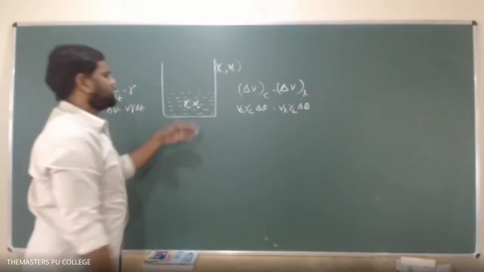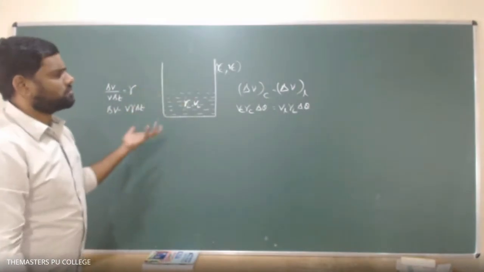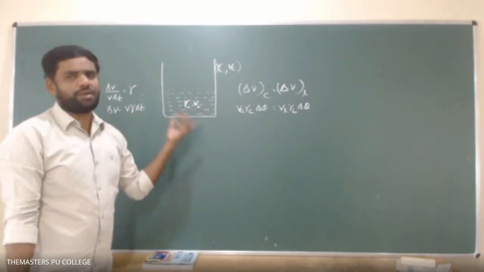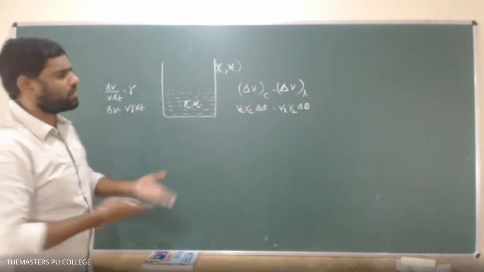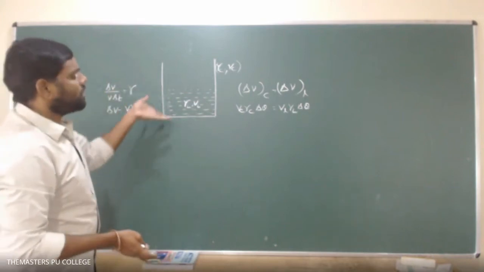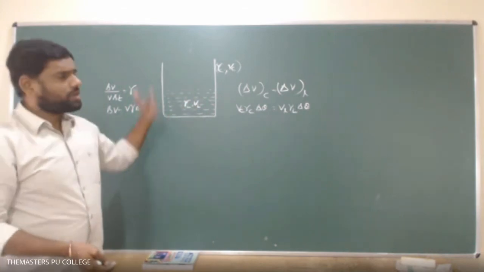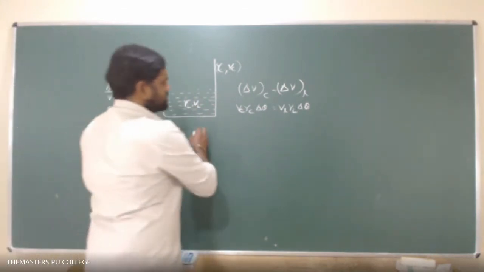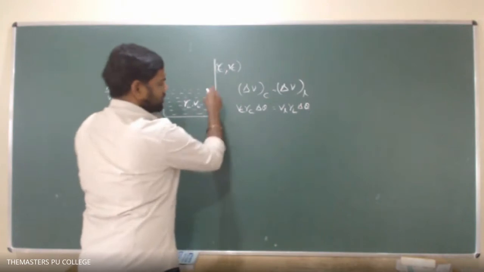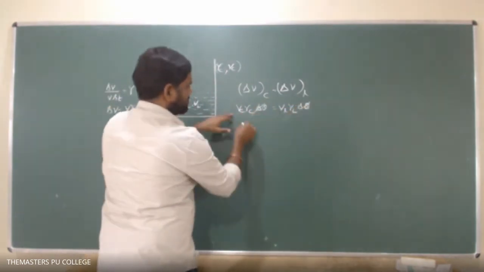Because the change in temperature of the liquid and vessel are the same, since they are heated at the same time. We are not giving separate heat to the vessel and separate heat to the liquid. They are heated together, so the rise in temperature is the same across the liquid and the vessel. This delta theta gets cancelled.